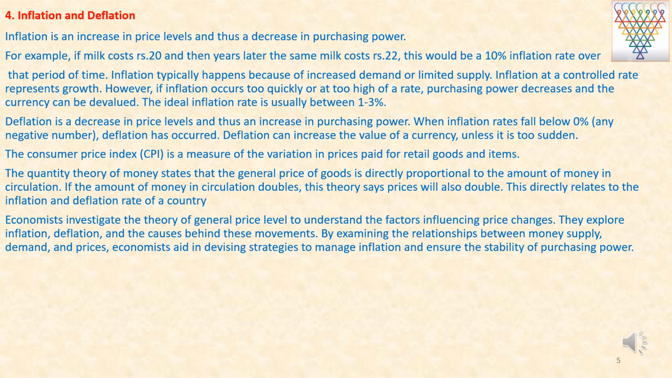The Consumer Price Index, that is CPI, is a measure of the variation in prices paid for retail goods and items. The quantity theory of money states that the general price of goods is directly proportional to the amount of money in circulation. If the amount of money in circulation doubles, this theory says prices will also double. This directly relates to the inflation and deflation rate of a country.